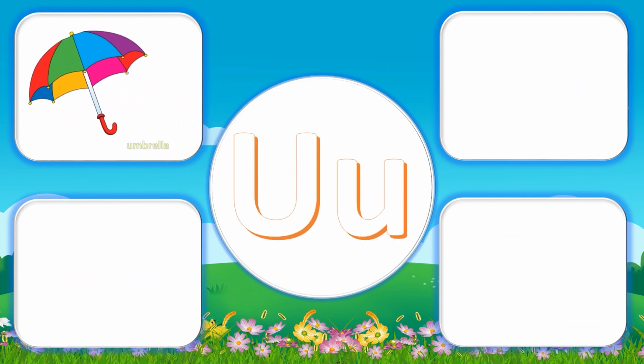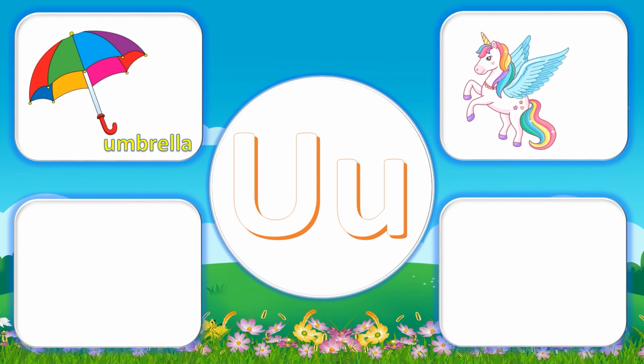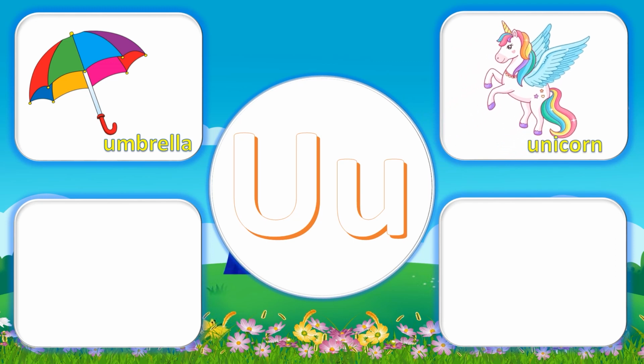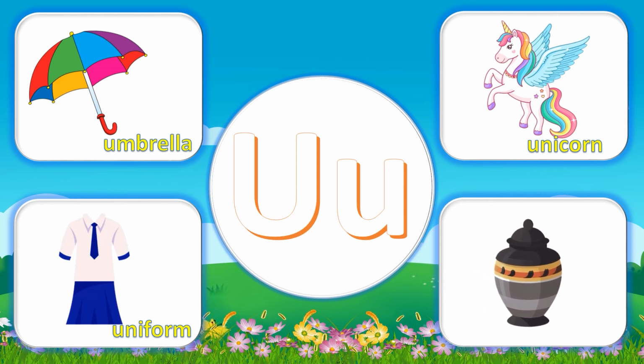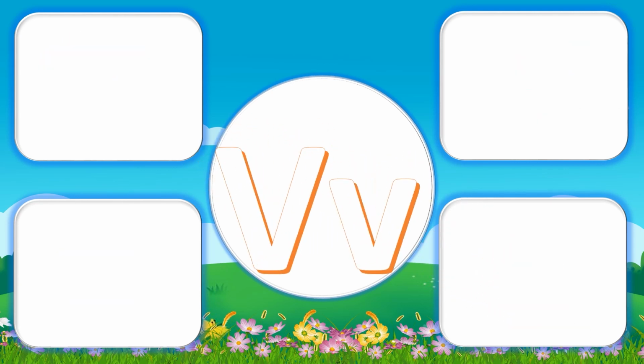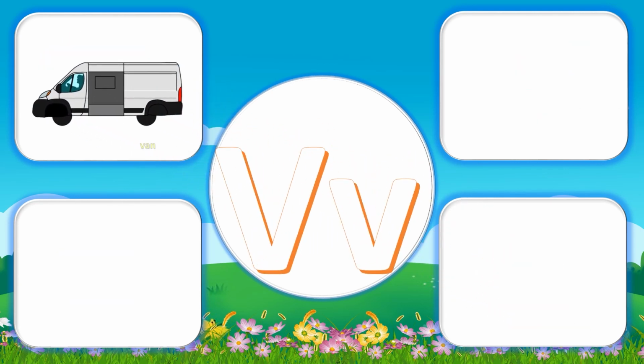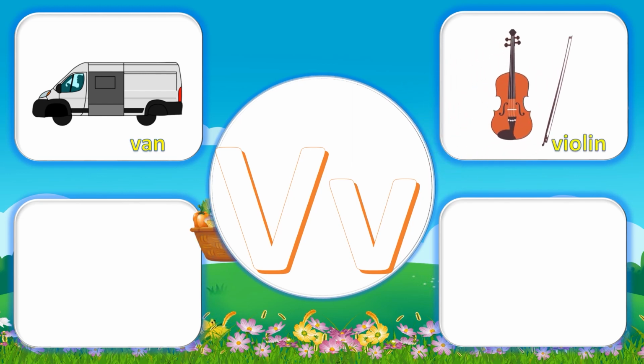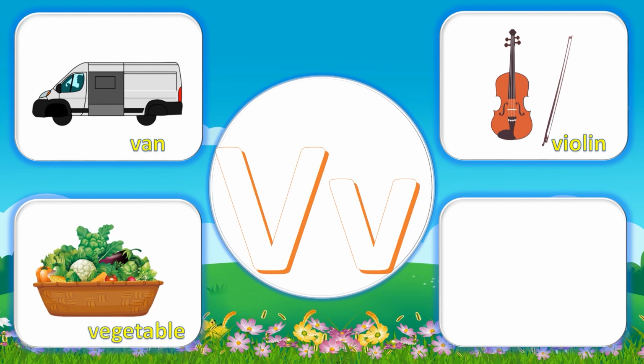U for umbrella, U for unicorn, U for uniform, U for on. V for van, V for violin, V for vegetable, V for vulture.